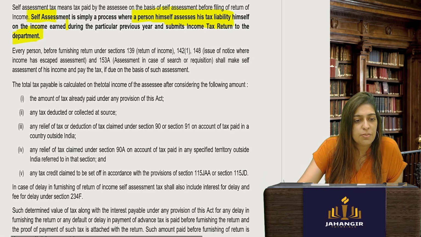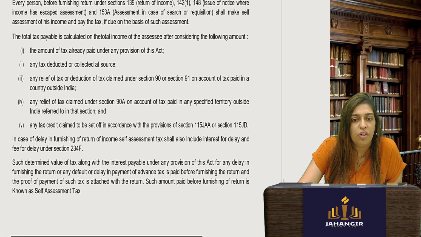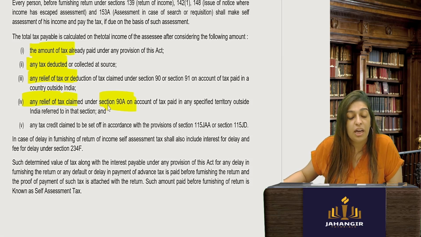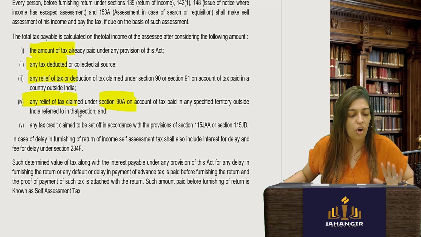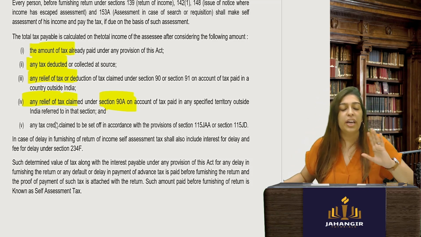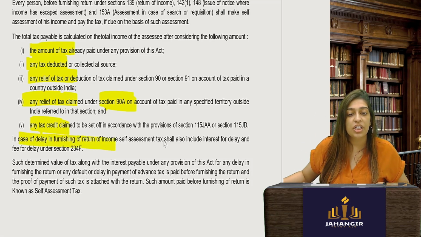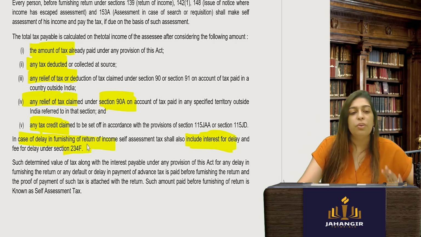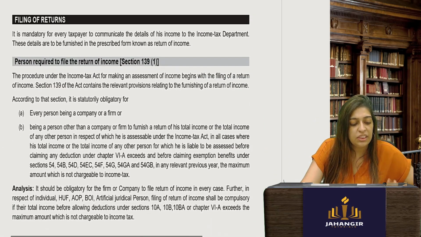The total tax payable is calculated on the total income of the assessee after considering the following amounts: the amount of tax already paid, any tax deducted, any relief, etc. So if there is double taxation, if you have already paid tax outside India, can I claim a relief over here? All of this you will take into consideration to find your tax liability. If there is a delay in furnishing the return, you will also take into account interest for delay, and you will find your tax liability. All in all, okay.